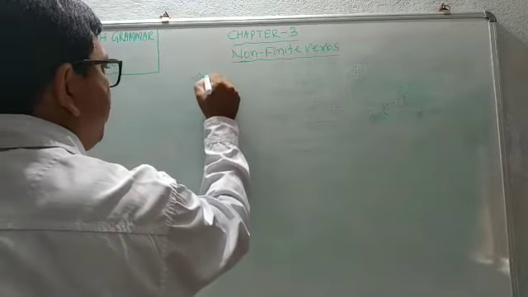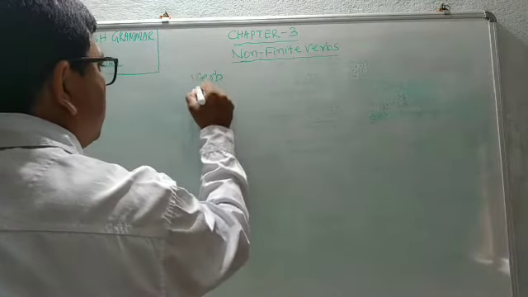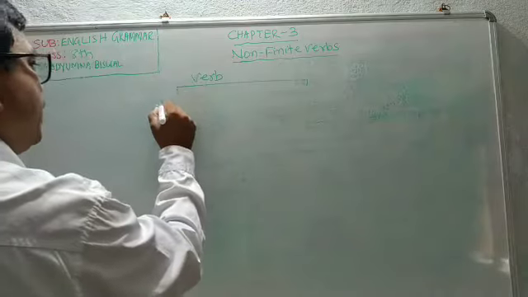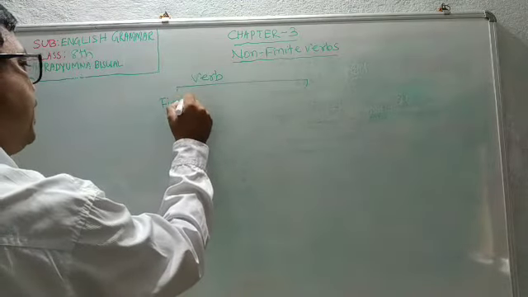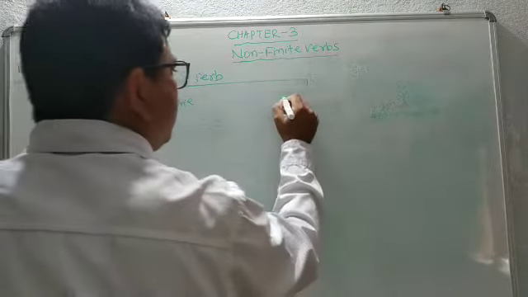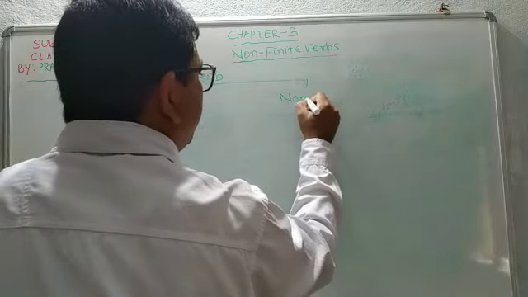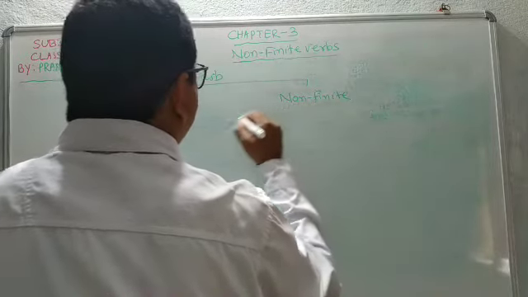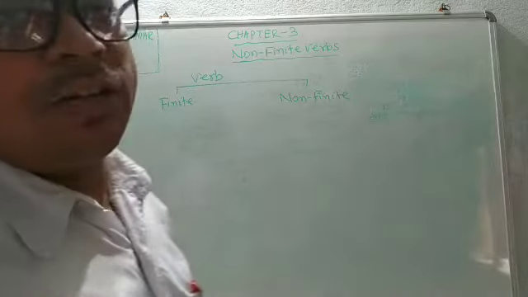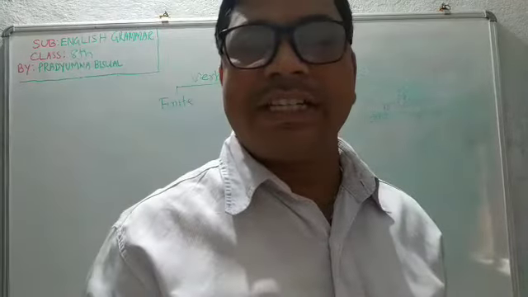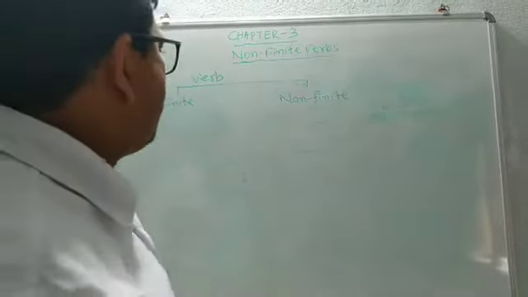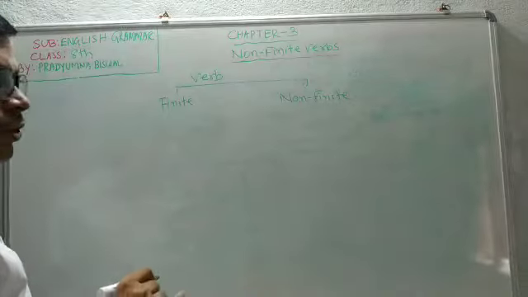Verbs can be classified into two parts. One is finite verb, another is non-finite verb. So we have to know what is called a finite verb and what is called a non-finite verb. There are two methods regarding the finite verb and non-finite verb.